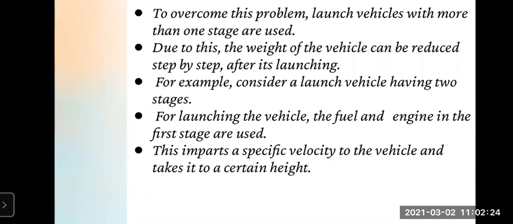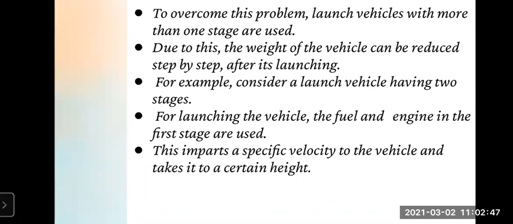Once the fuel in this first stage is exhausted, the empty fuel tank and the engine are detached from the main body of the vehicle and fall either into the sea or onto unpopulated land. See what happens when the vehicle reaches a certain height and the fuel in the first stage is exhausted, meaning it is finished.